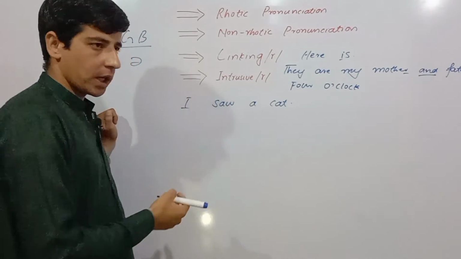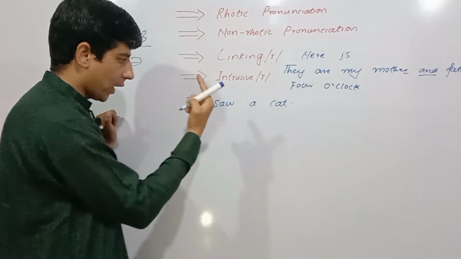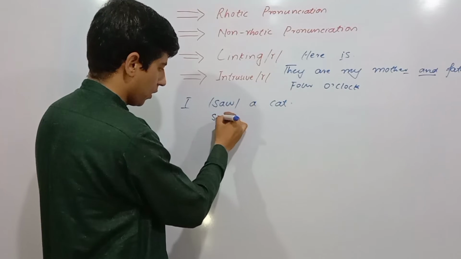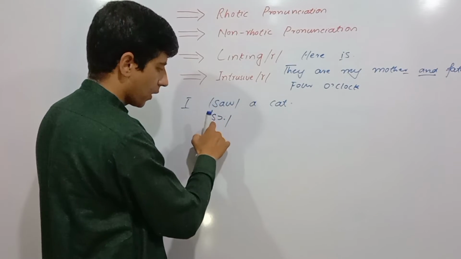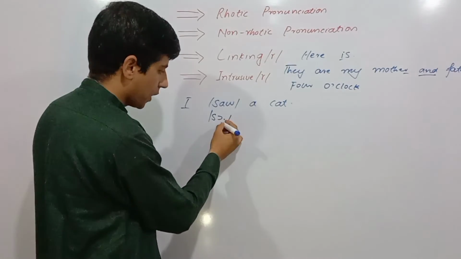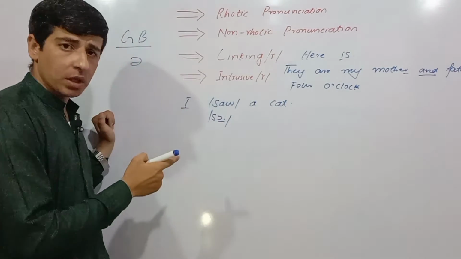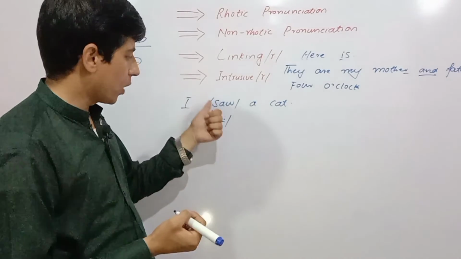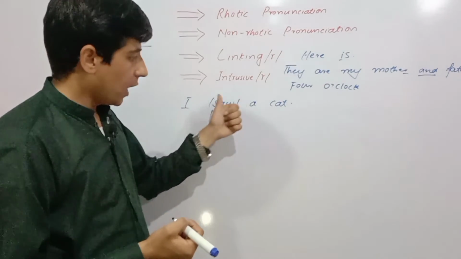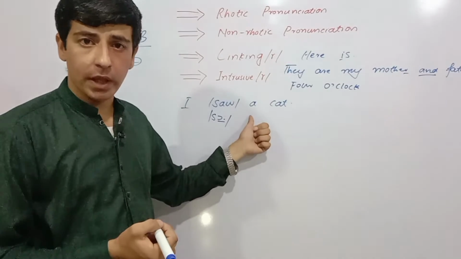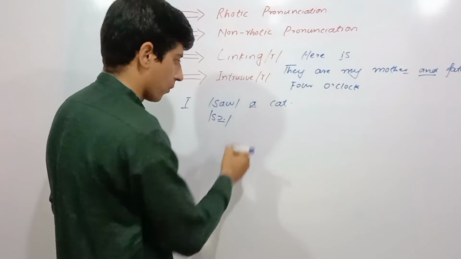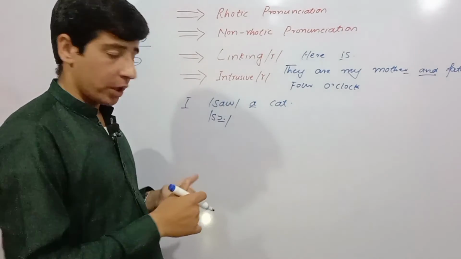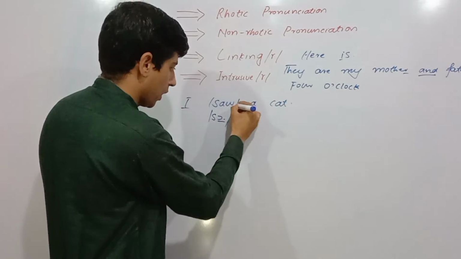Right here, if I write its phonetic transcription, it could be saw. So the final sound is a vowel sound, that's a long O. One word ends with an O sound, and the next word starts with another vowel sound. Right? So some people use an R sound here.